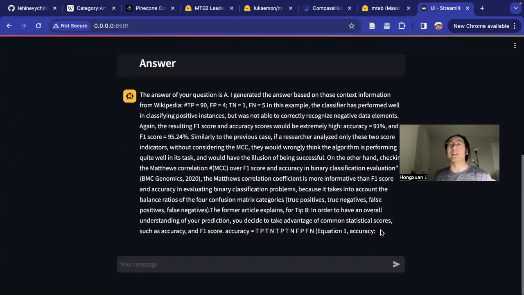So that's my project. After this project, I will think about why it failed even with RAG techniques. Yeah, thanks. I learned a lot from this project. Thank you.